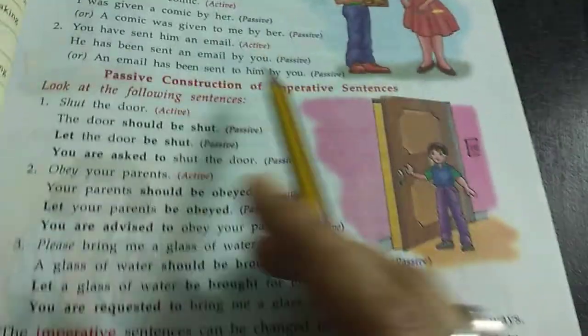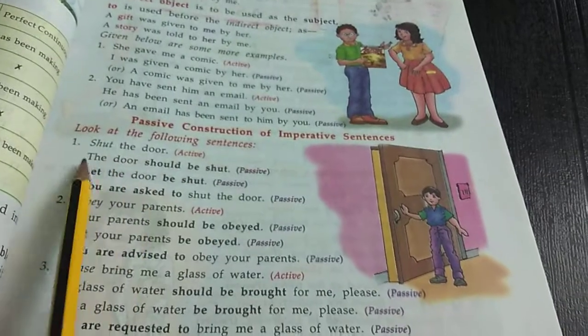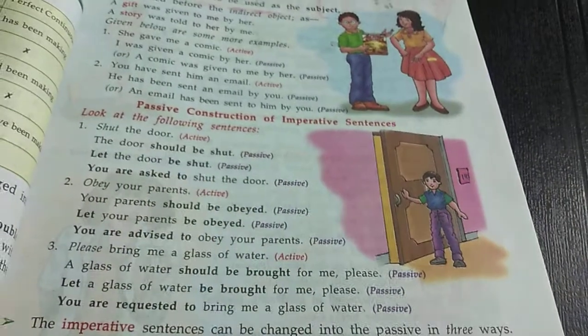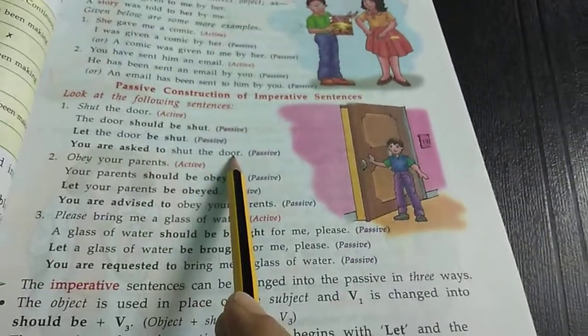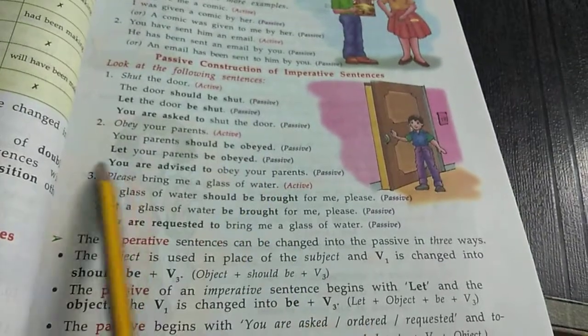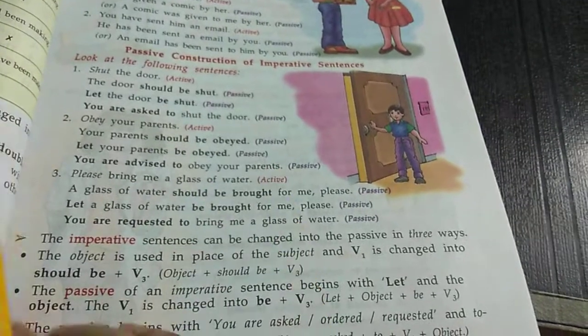Okay. Passive construction of imperative sentence. Now see. Look at the following sentences. Active, passive. Shut the door. The door should be shut. Let the door be shut. This also you can write. You are asked to shut the door. Now see. Obey your parents. Your parents should be obeyed. Let your parents be obeyed, or you are advised to obey your parents is passive.